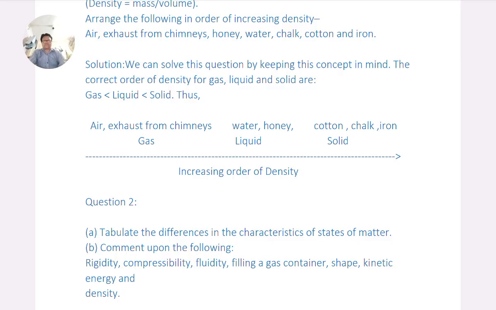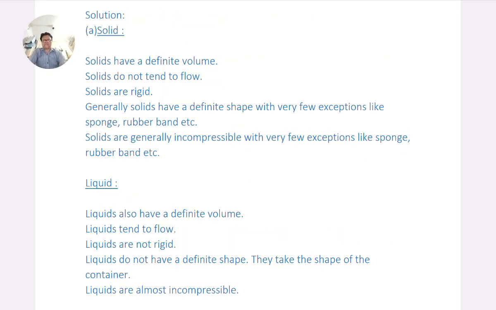Question 2. A. Tabulate the difference in the characteristics of the states of matter. B. Comment upon the following: rigidity, compressibility, fluidity, filling a gas container, shape, kinetic energy and density. Solution: A. Solid. Solids have a definite volume.